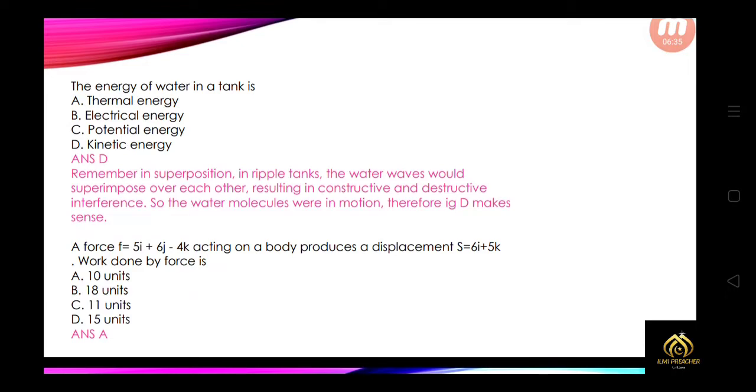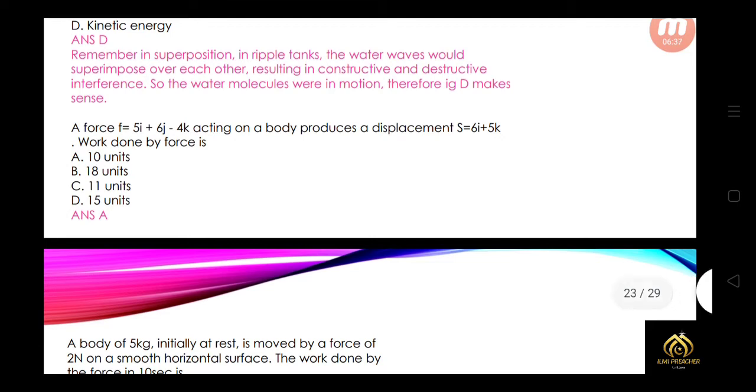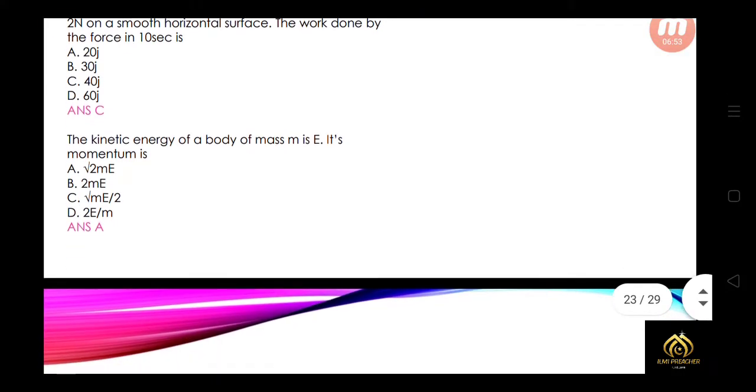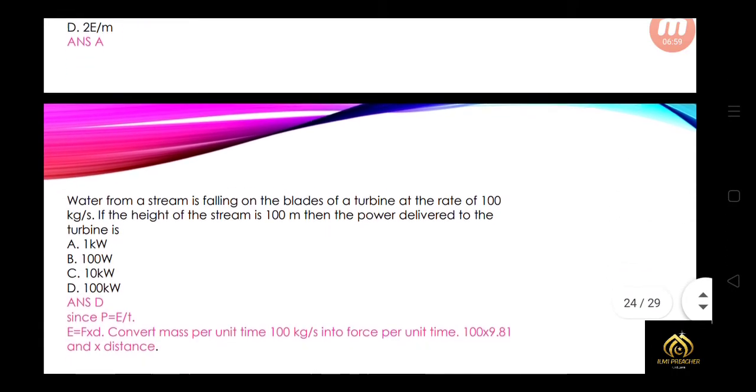A force F acting on a body produces a displacement of S equal to 6i plus 5k. Work done by the force will be 10 units. We have covered this earlier, but we talk about it again. A body of mass 5 kg initially at rest is moved by a force of 2 Newton on a smooth horizontal surface. The work done by the force in 10 seconds is 40 joule. The kinetic energy of a body of mass m is E. Its momentum will be root 2mE.